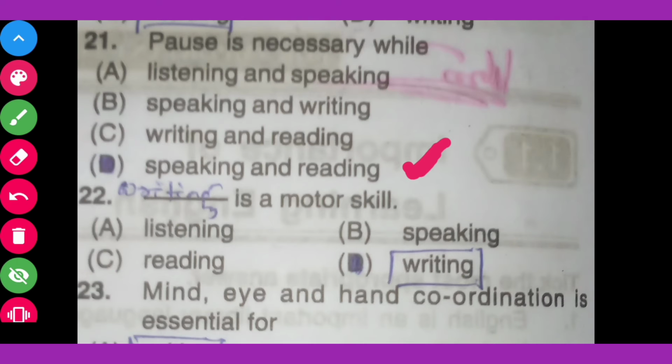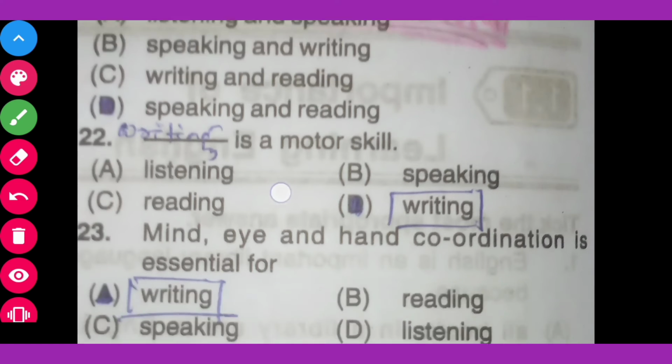The next question is, this is a motor skill. Option A listening, option B speaking, option C reading, option D writing. The correct answer is writing. Writing is a motor skill. Then go for the next question.